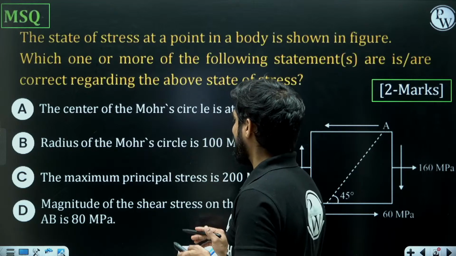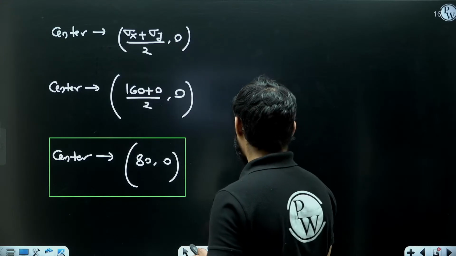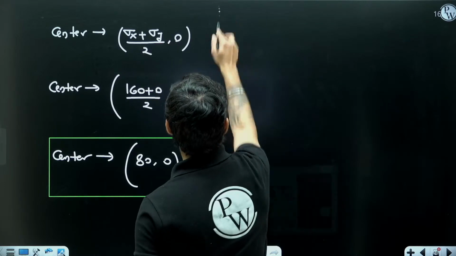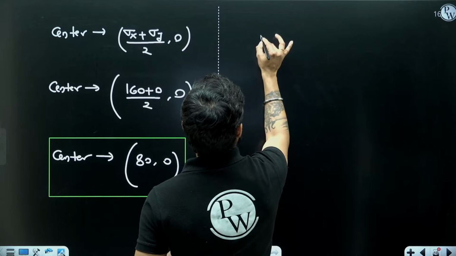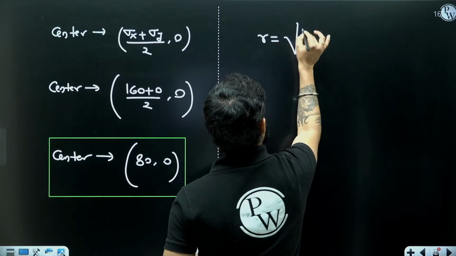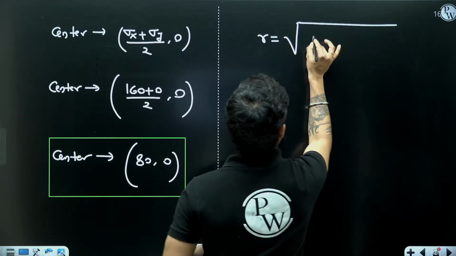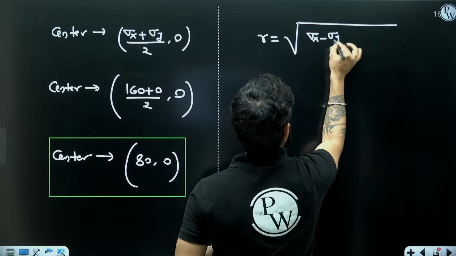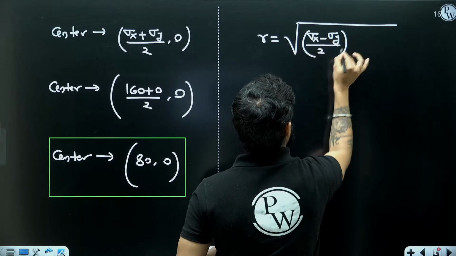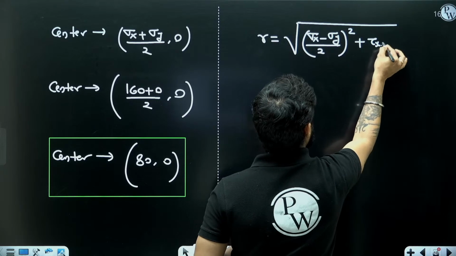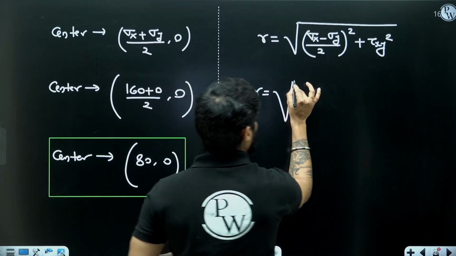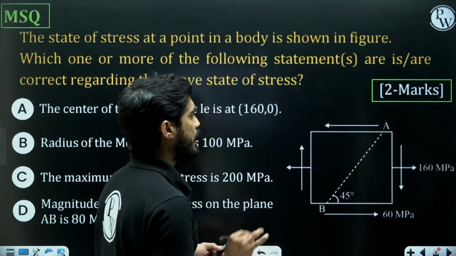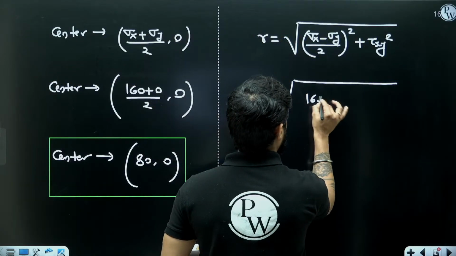Second statement is radius of Mohr circle is 100 megapascal. So let's check it out. What is the formula of the radius? Radius of Mohr circle is given by root over sigma x minus sigma y by 2 whole square plus tau xy square. So what is sigma x? Sigma x is 160. What is sigma y?